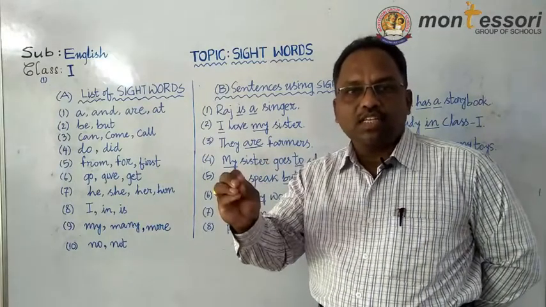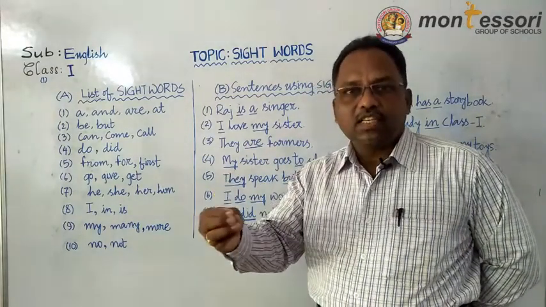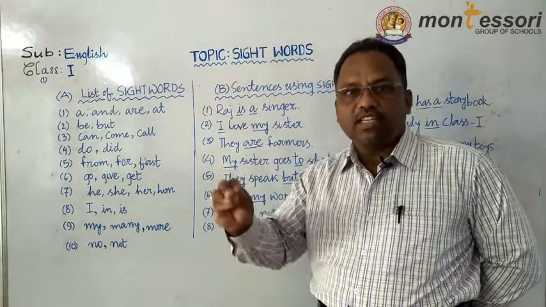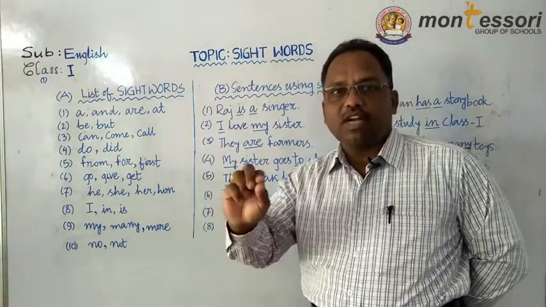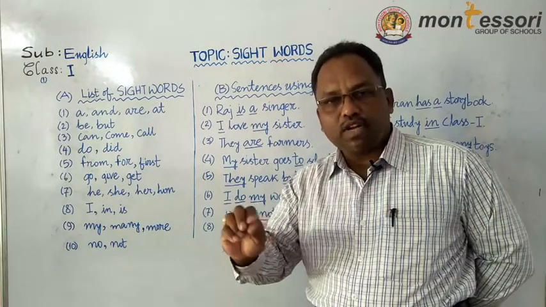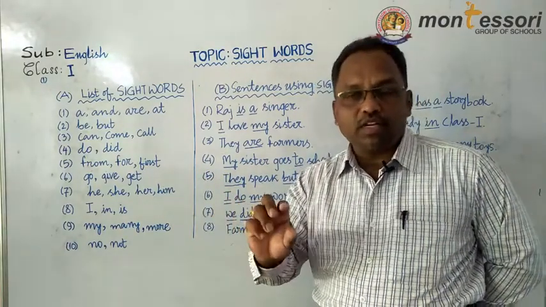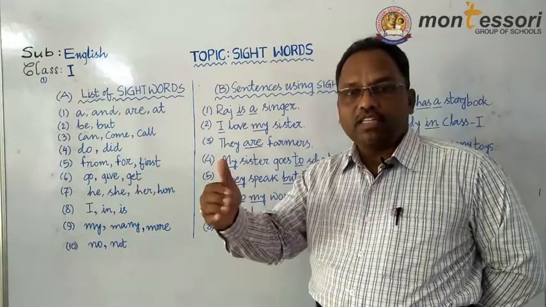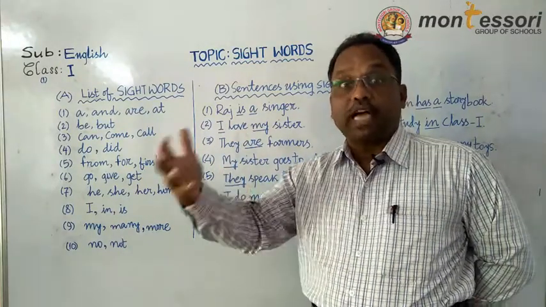Mostly these words, repeatedly, they come. And most of the times you see these words when you write answers or a paragraph or questions. Whatever you write, you will find these words most of the times.